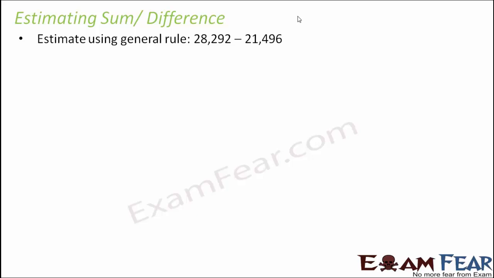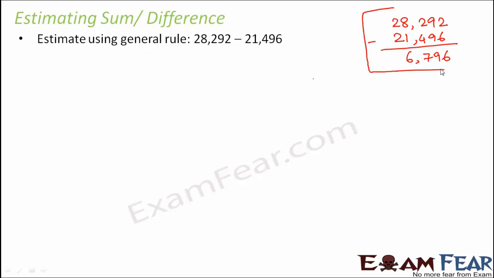So here also, even before we make an estimate, first let us calculate the real difference. By our traditional method, 28,292 and 21,496. So when you subtract these two, what you get is 6,796. So this is our real difference. Now let us try to round off these numbers.